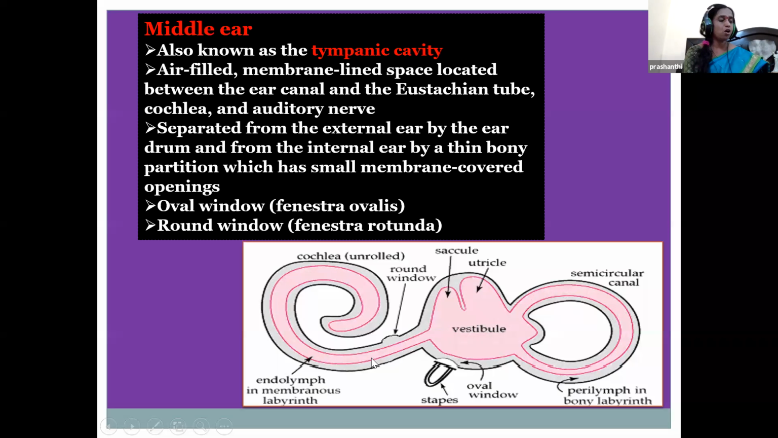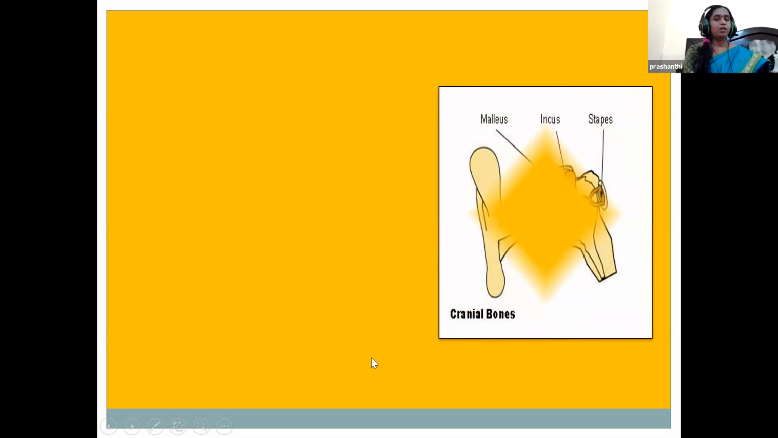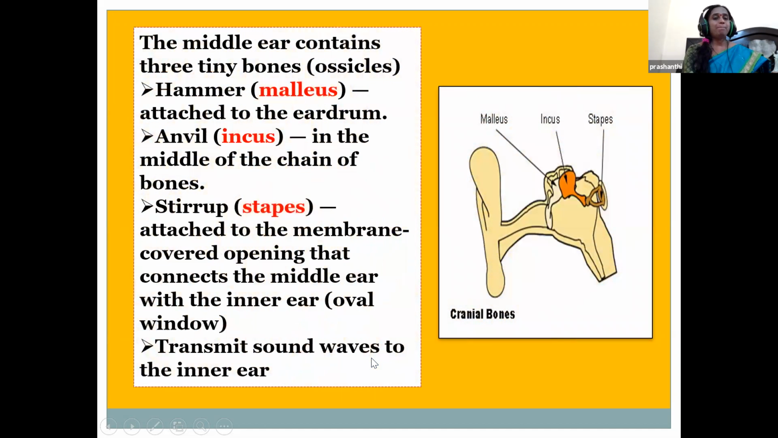This is fenestra ovalis. And when you see the three bones, the ossicles present in the middle ear, they are malleus, incus, and stapes. These three bones are connected in a chain-like manner. The first one, children, is the malleus, which has a shape resembling that of a hammer. This is attached to the eardrum.